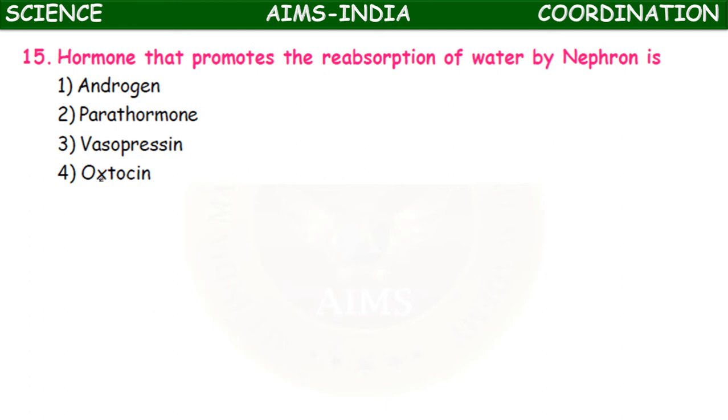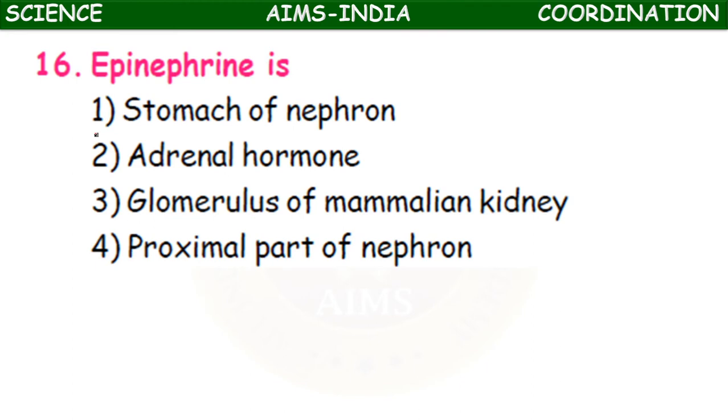It is the vasopressin, antidiuretic hormone, ADH it is also called. Reabsorption of water. So due to vasopressin deficiency, diabetes insipidus. Diabetes insipidus means over urination.